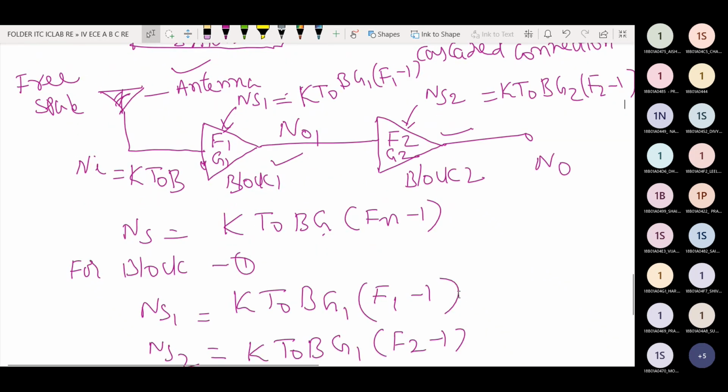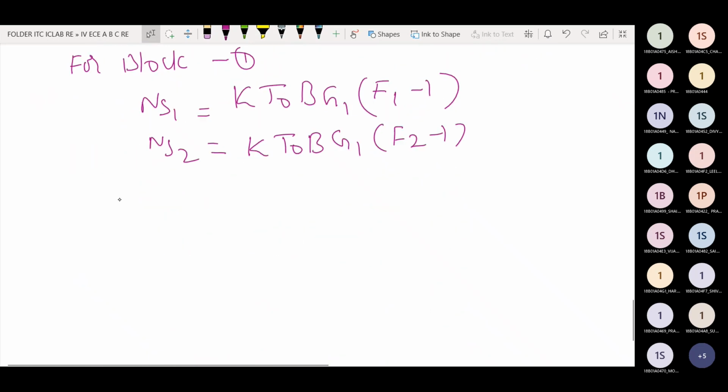First we will find out N01, the noise at the output of block 1. N01 is equal to G1 into Ni. Here two noises are there, the Ni noise and the NS1 noise. These two noises are added and produced at the output of block 1. Therefore, N01 is equal to G1 into Ni plus NS1, the system noise. These two noises are added.